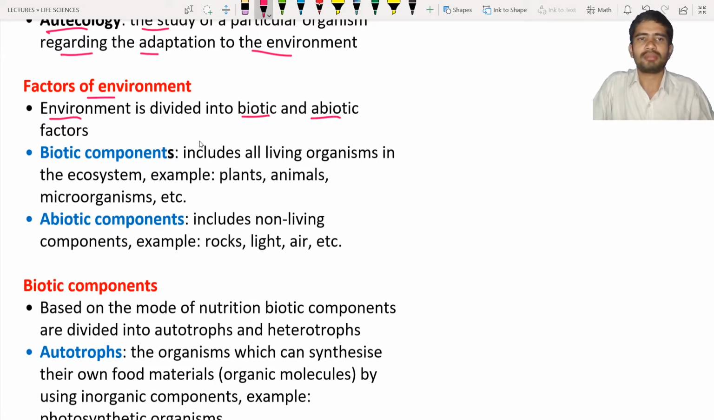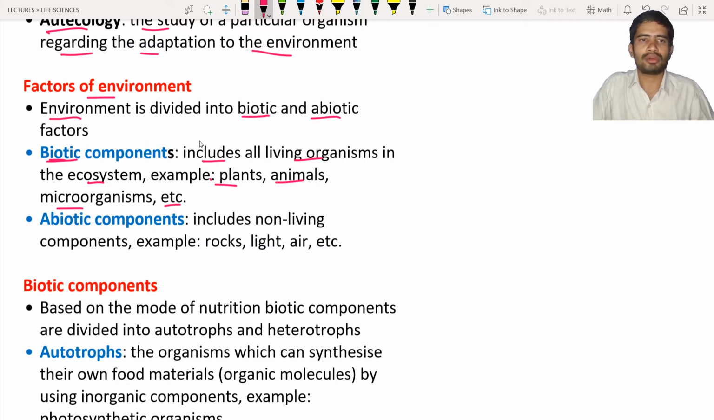Next, what is meant by biotic factors or biotic components? The word biotic refers to the biological organisms, or the organisms which have life. These biotic components include all living organisms in the ecosystem, so you can call them living organisms. For example, generally we can take plants, animals, microorganisms, etc. Why? Because these components have some kind of life. Hence we can call them biotic components.